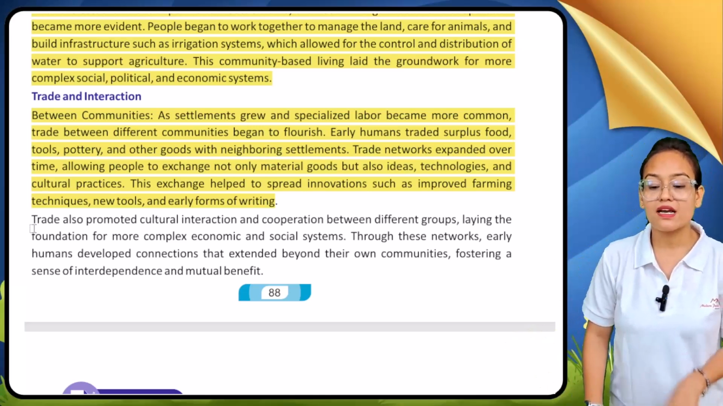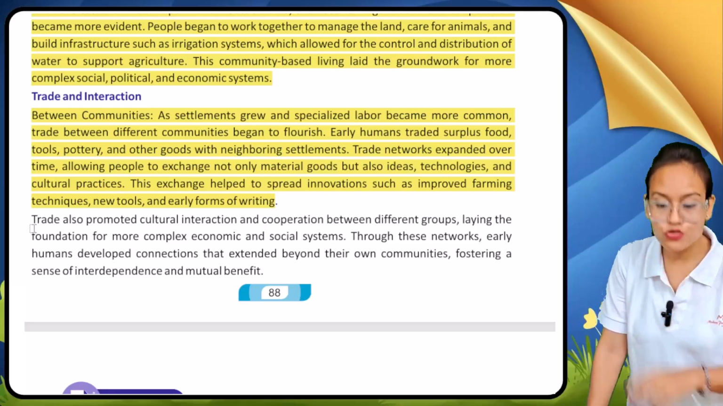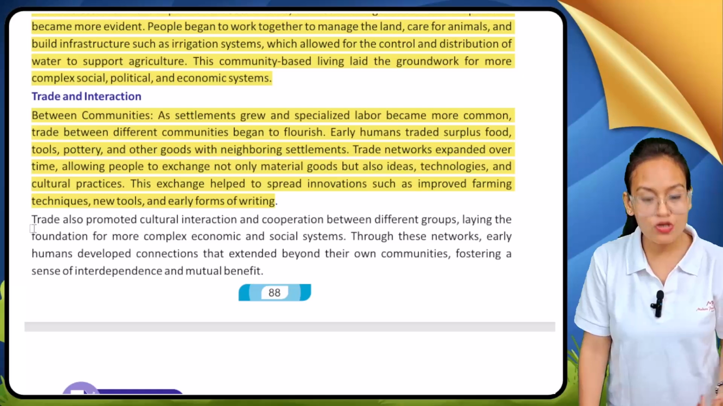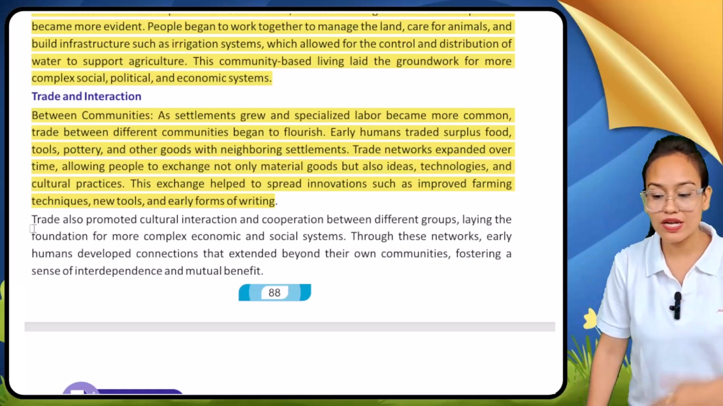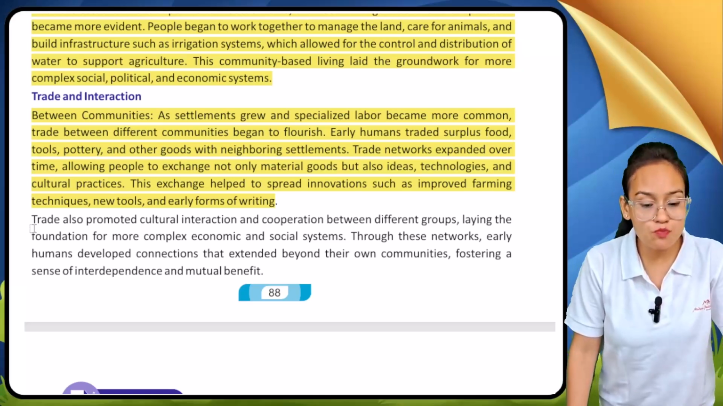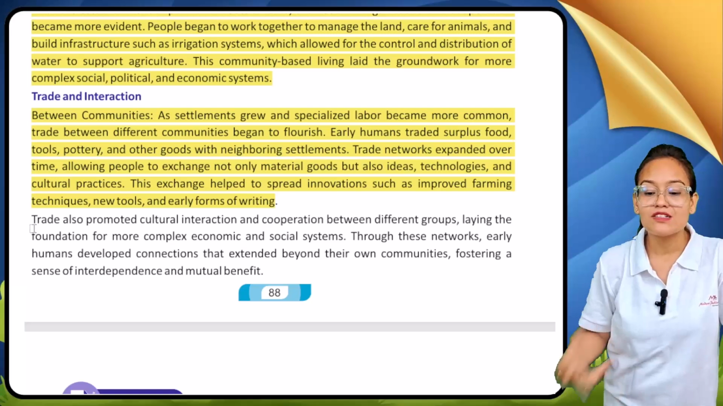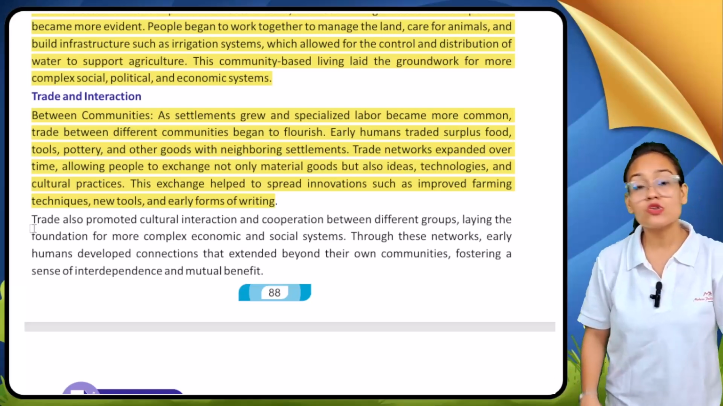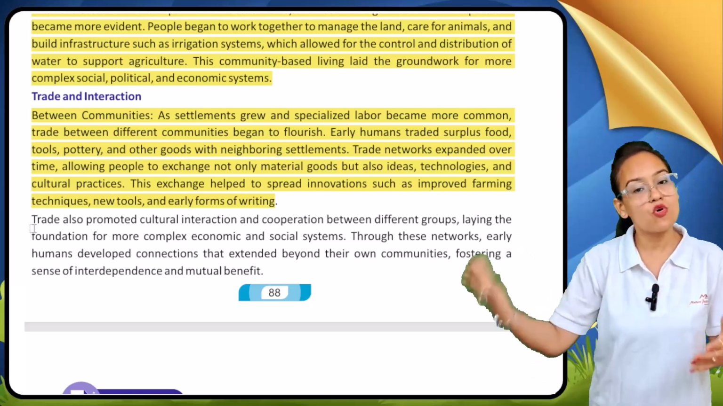See, what type of trade did early men used to do? They used to trade surplus food, means when they grew more and more food, they started trading surplus food, tools, pottery, and other goods with their nearby settlements. The trade network expanded over time. So just like this, the trade between them extended over a period of time.